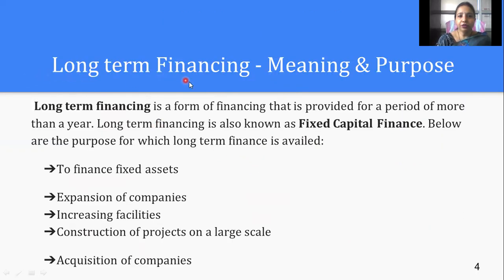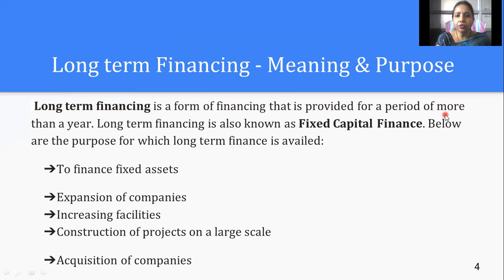So we'll be moving with long-term financing, that is, the meaning and purpose of long-term finance. It is a form of financing that is provided for a period of more than a year. If we are talking about short term, that means less than 1 year. And long-term finance means that we are going to take finances for more than 1 year, that means for 2 years, 3 years, 5 years. So that will be considered as long-term financing.